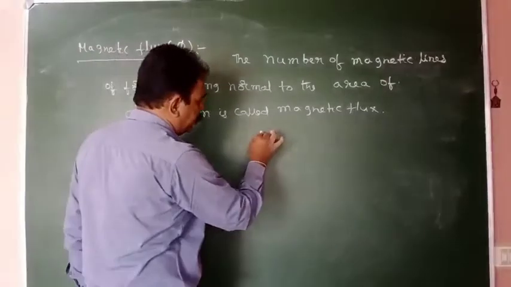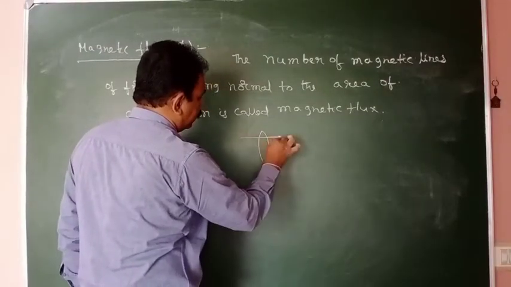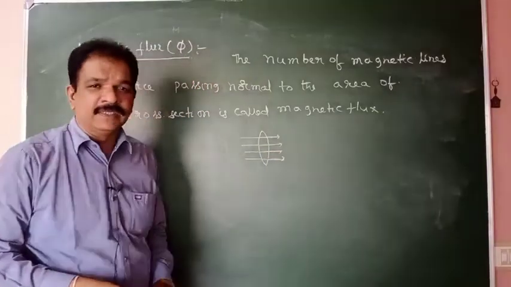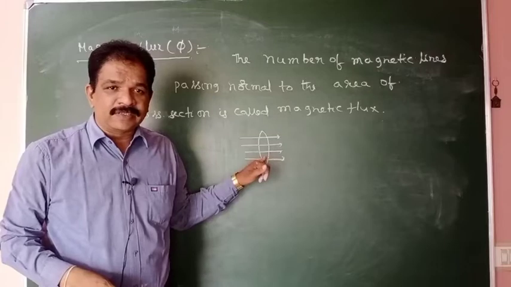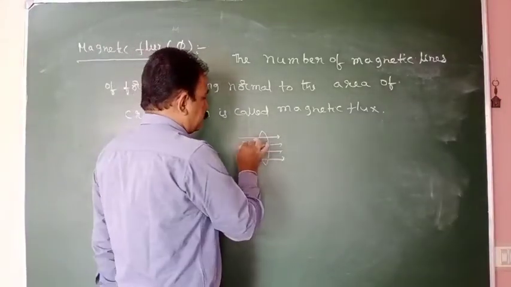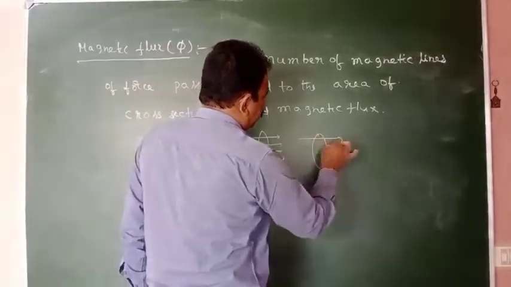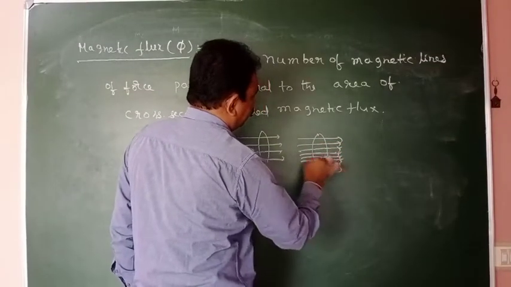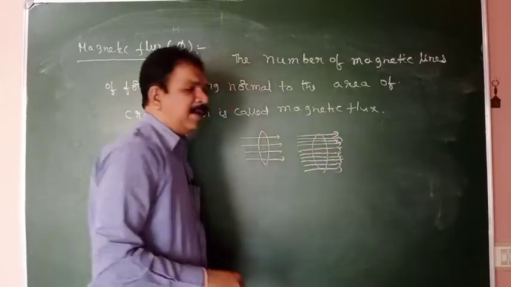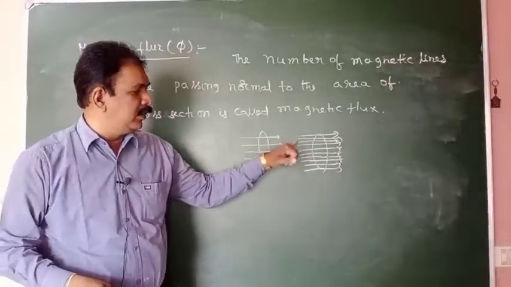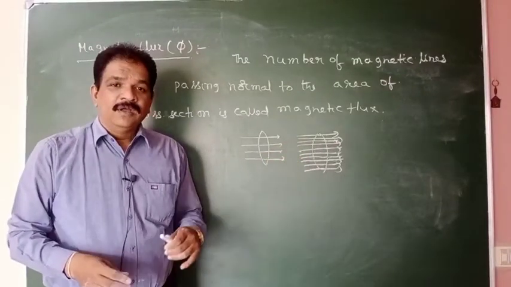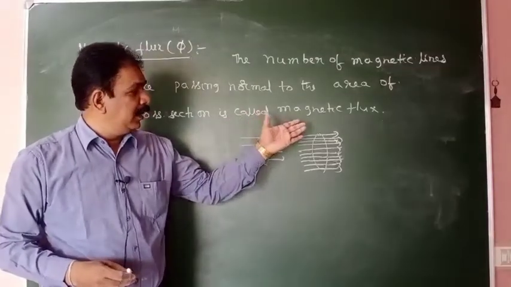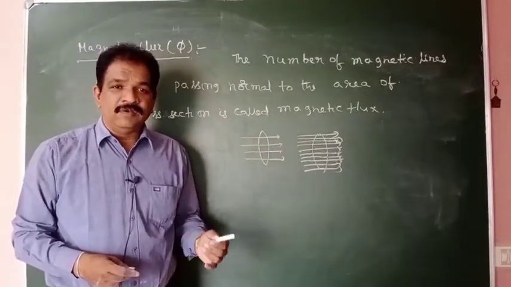For example, through this area, some 4 lines of force are passing. We can say magnetic flux is 4. So for example, through this area, some 10 lines of force are passing. We can say number of lines of magnetic flux value will be equal to 10. Understanding? How many lines of force are passing normal to the area of cross section, that will be called as